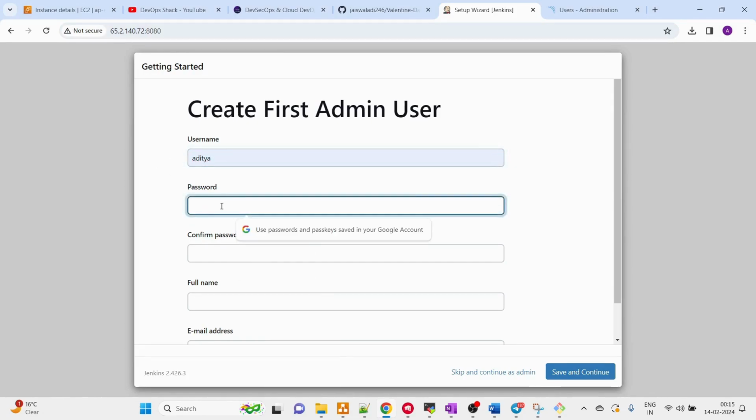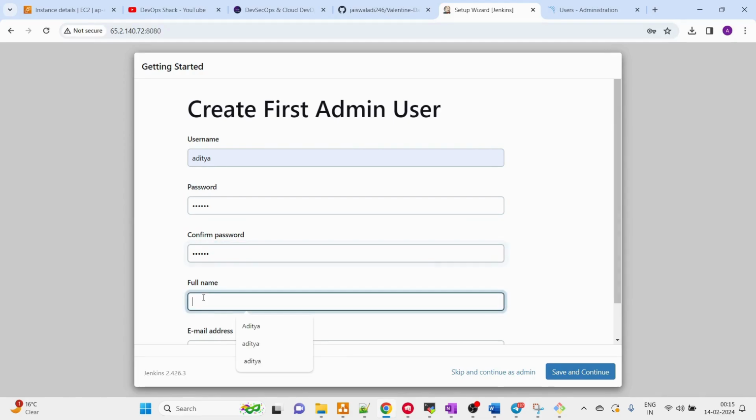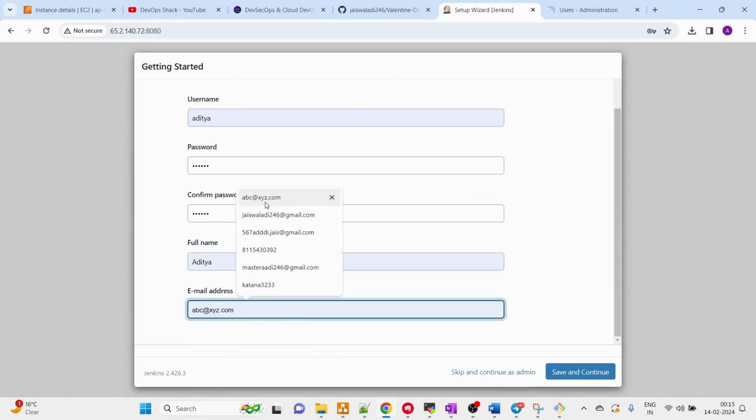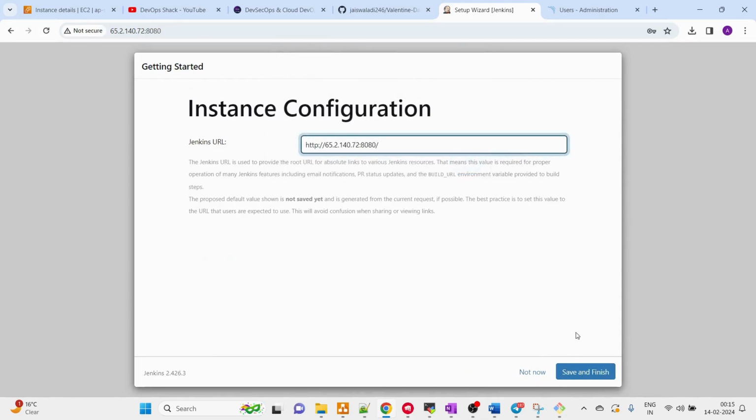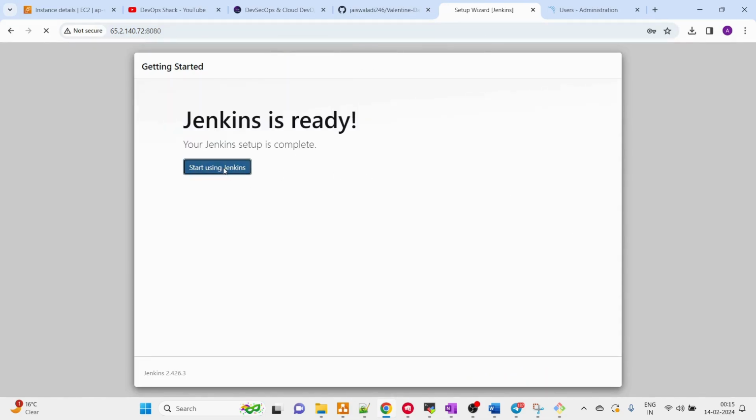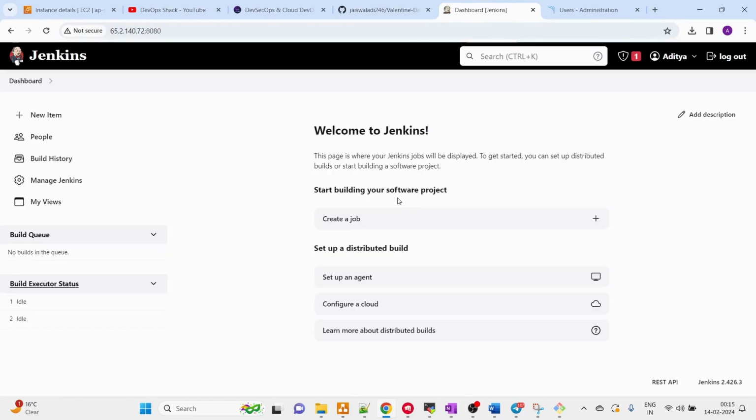Okay, this and this password and full name also, and this also we can put like this. Save and continue. So Jenkins is set up now, right?